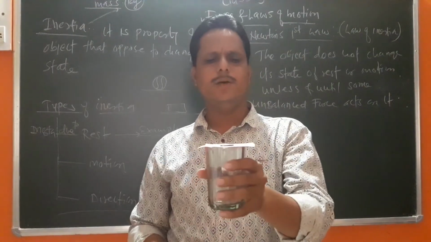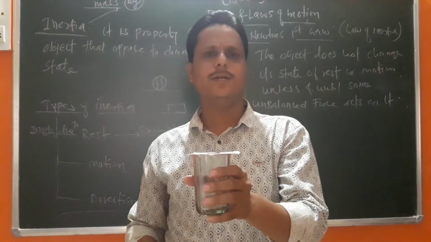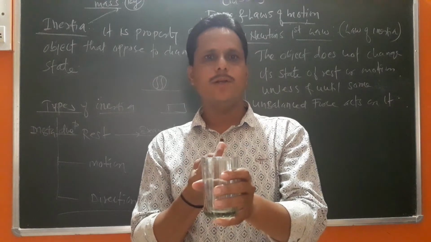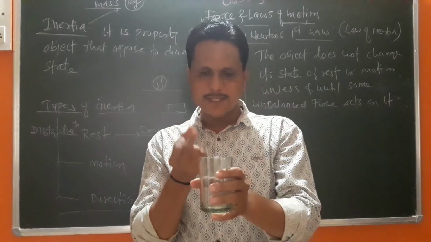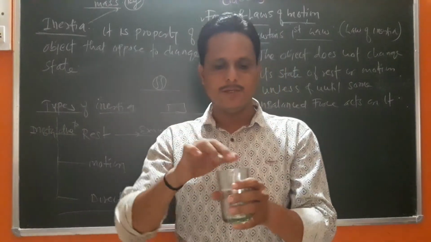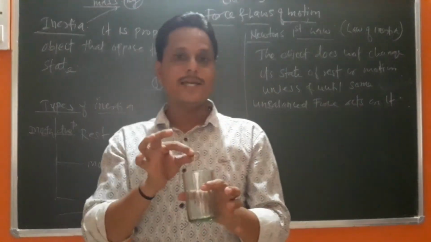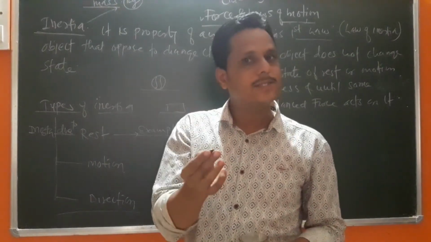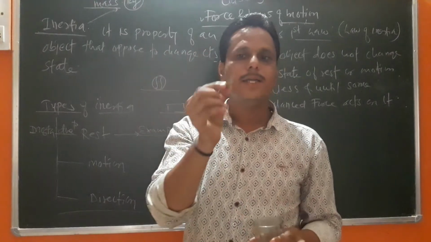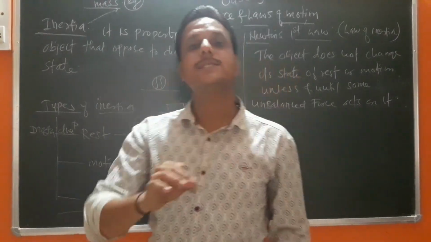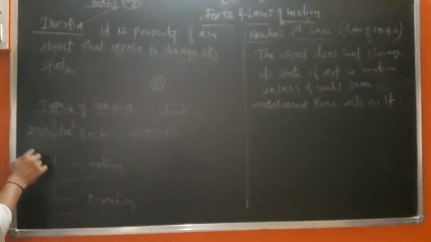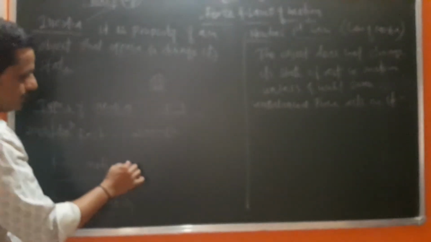Okay, so now it's just one glass, a card sheet and a ₹5 coin. Now you give a click to that card sheet, and what you can notice here is, I just click on the card sheet, the card sheet gets in motion, but the coin falls down into the glass because the coin is at rest. I give motion to the card sheet, so the card sheet goes in motion, but the coin tries to maintain its state. So this is an example of inertia due to rest. Are you getting it?